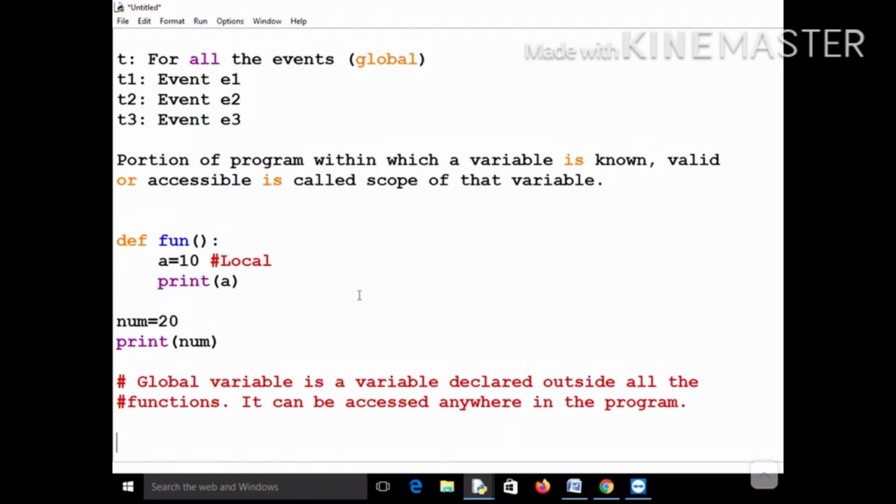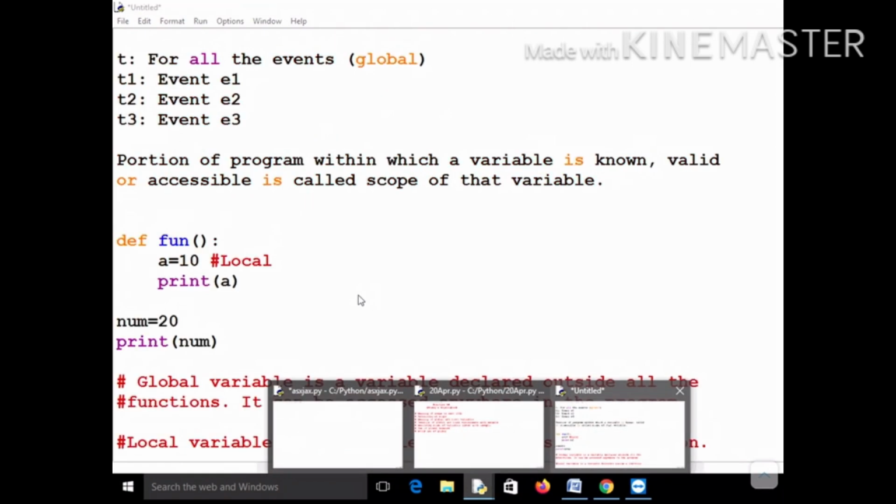inside a function. So let me write this definition also. Local variable is a variable declared inside a function, and it can be accessed only inside that particular function in which it has been declared. So I hope now you have started getting a glimpse of what is a local variable and what is a global variable. We will revisit this concept.